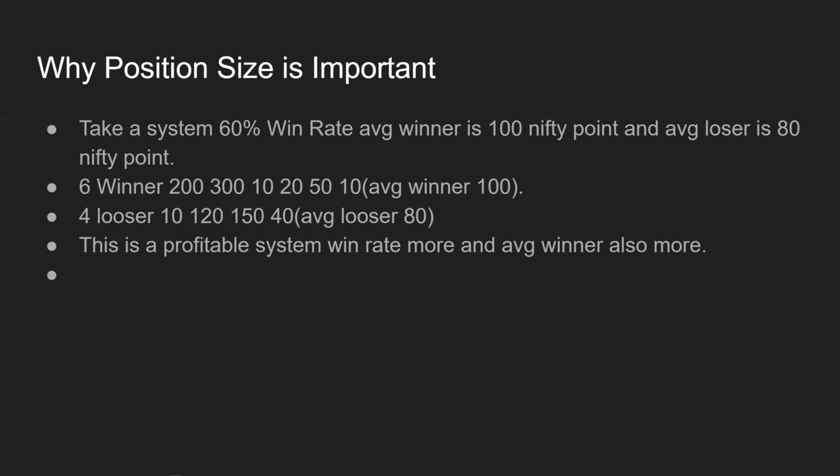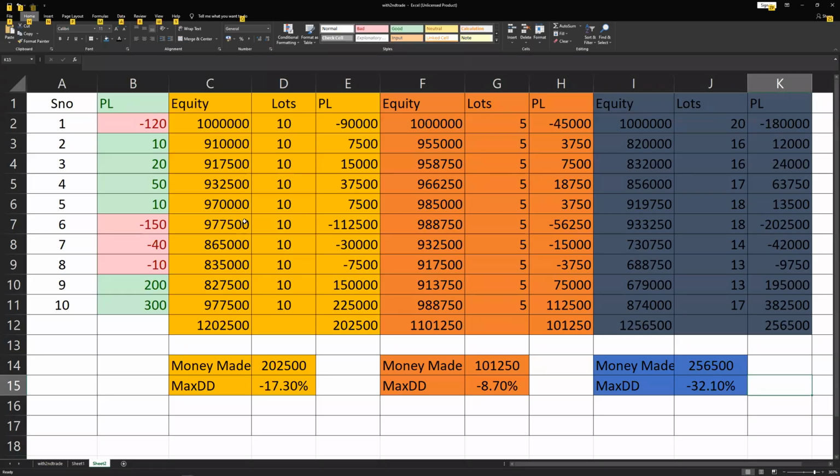So now let's see an example of three people trading the same system, with different position size techniques, and how their end result looks. So here I have taken an example of the same system which I showed in the slide, right? And these are the 10 trades which I have discussed there. What I have done is I have put them into a particular sequence. This is one of the sequences. There can be 100 of such possible sequences of the same trades, right?